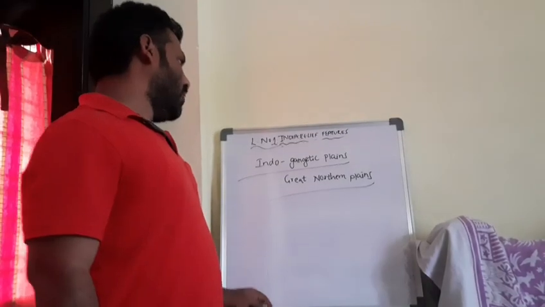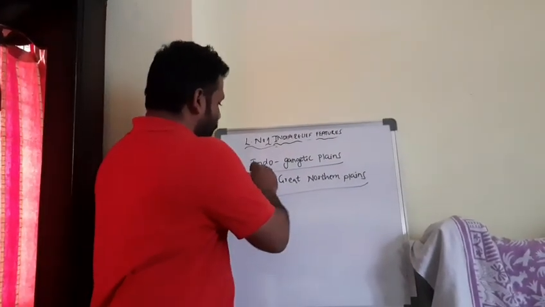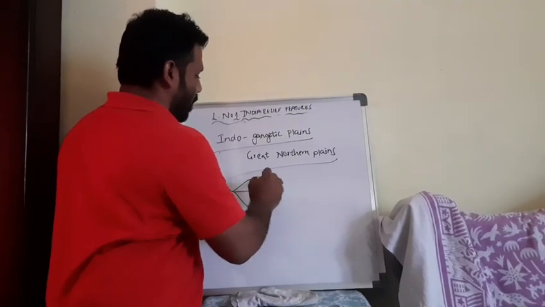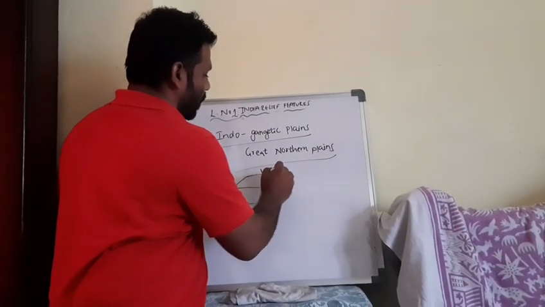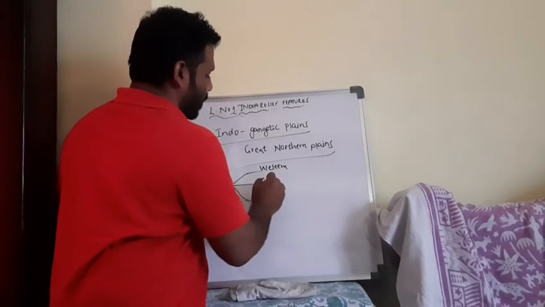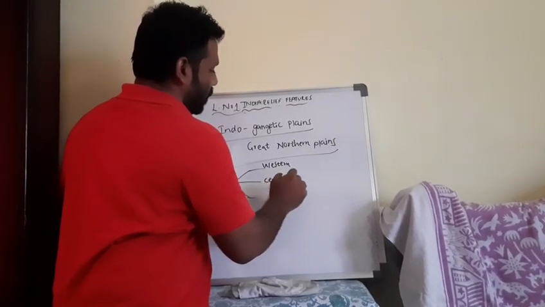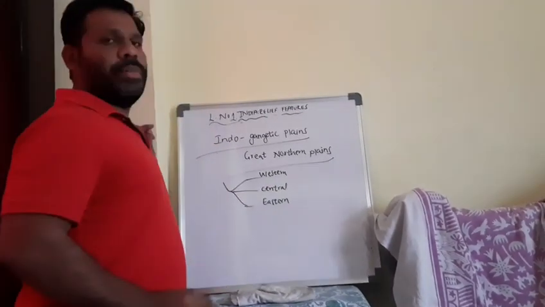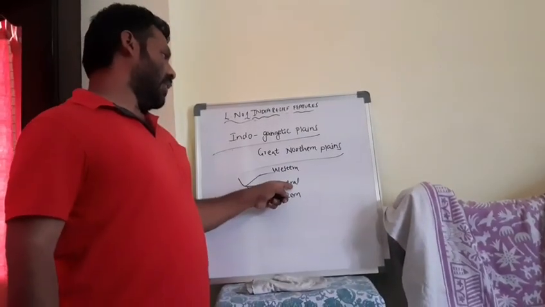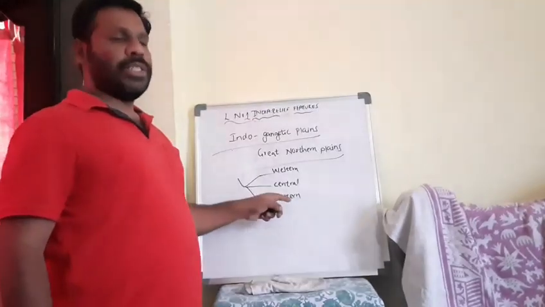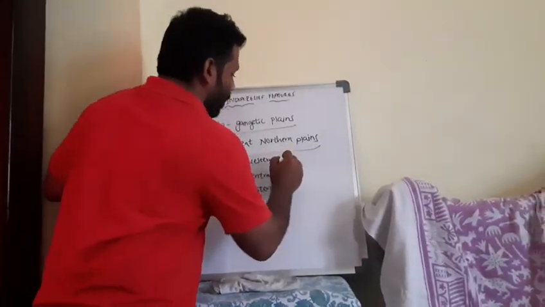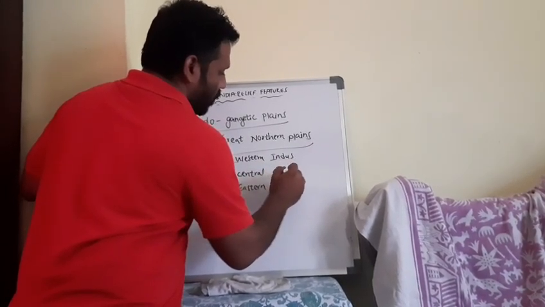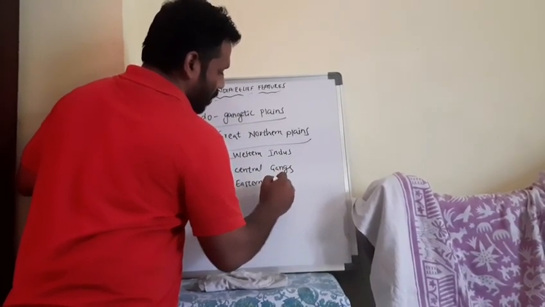The Indo-Gangetic plains we can find here in our country. Three parts are there. One is western part, second is central part, third is eastern part. What rivers will come here? In the western part, the Indus river will be there. In the central part, Ganges river will be there. Eastern part, Brahmaputra.